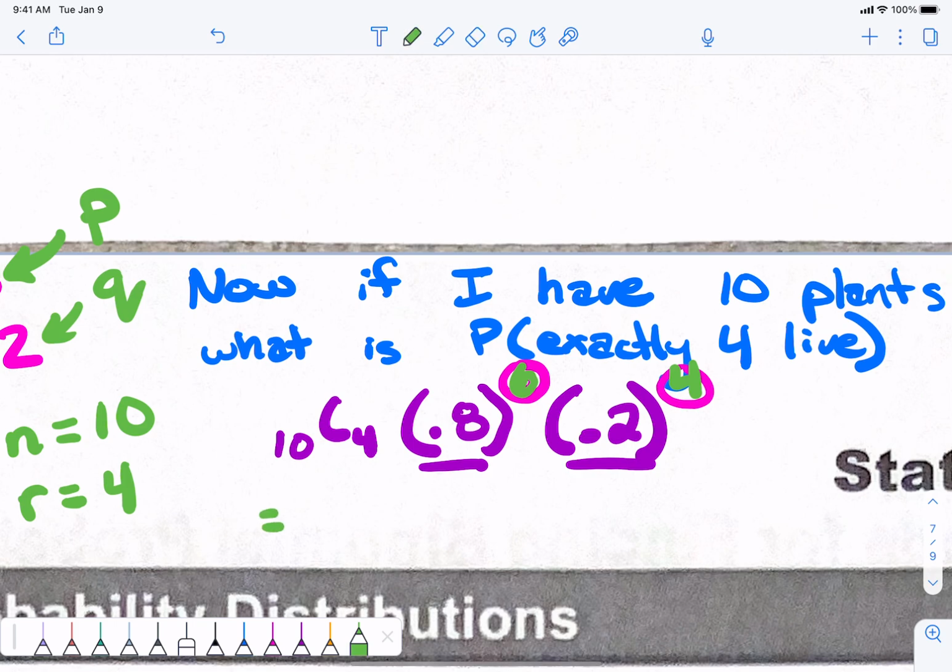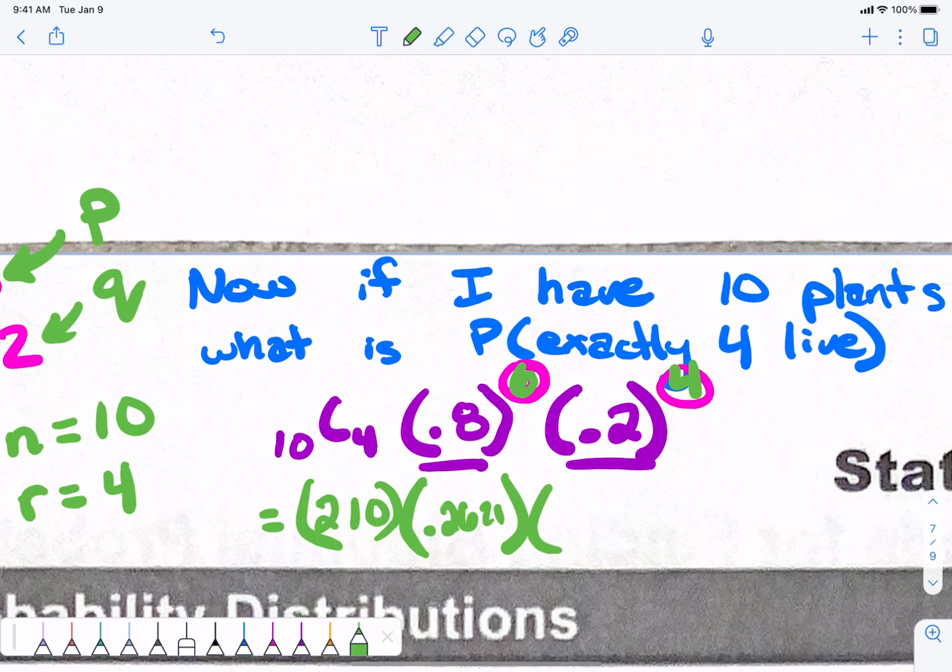All right, so here's what I want you to do. In your calculator, type in 10C4 and tell me what that number is. Eventually, we'll get to the point where we'll type all this in together. 10C4 is how much? 210. So this number is 210. And what is 0.8 to the 6th power? A big number, like a long decimal number. 0.26214. Let's go to 4 decimal places: 0.2621.